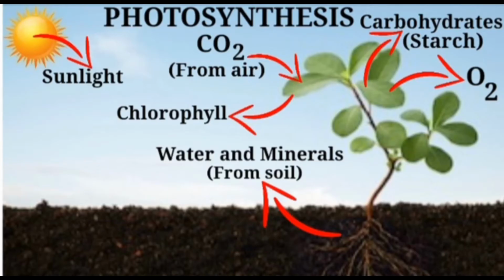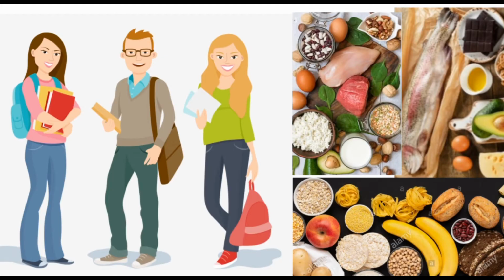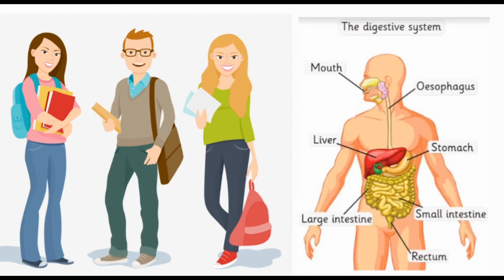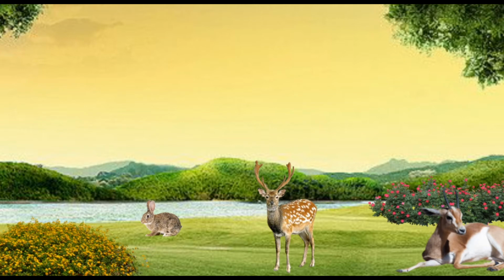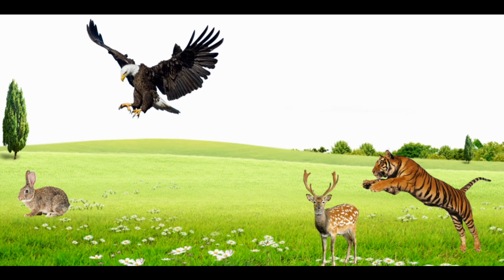Green plants prepare their food by the process of photosynthesis. Human beings depend on plants and animals for food. For digesting the food, they have the digestive system. Herbivorous animals depend on plants for food, whereas carnivorous animals feed on other animals. Therefore, human beings and animals are heterotrophs.